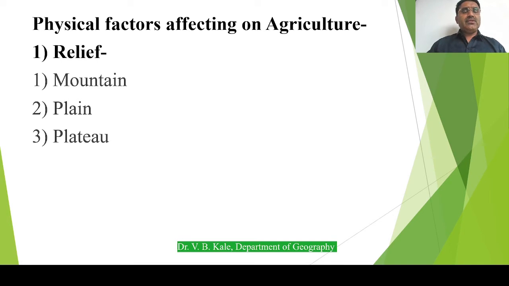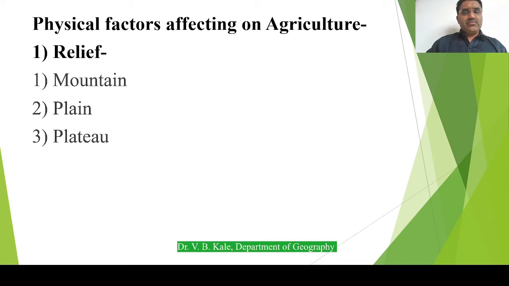And the third thing is that whenever we practice agriculture, there is a requirement of soil, and there is no soil in the mountains, because there is no possibility of deposition of soil.